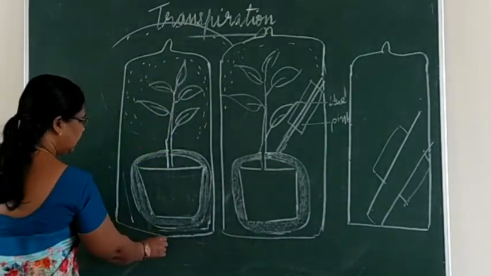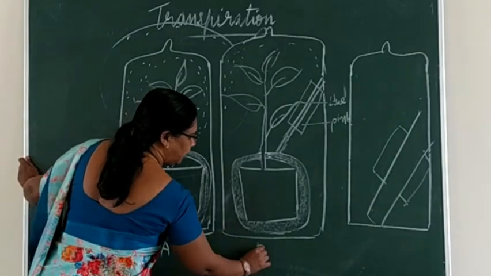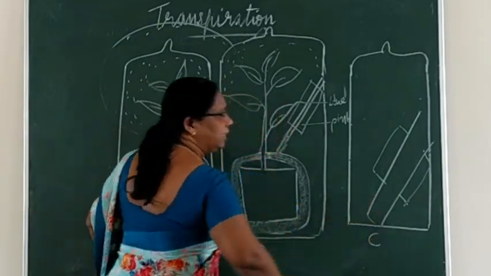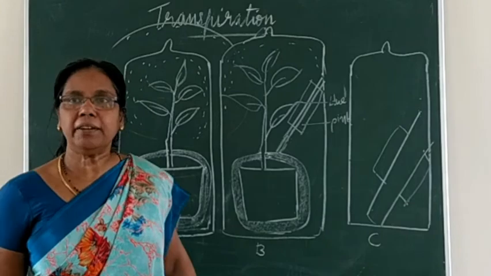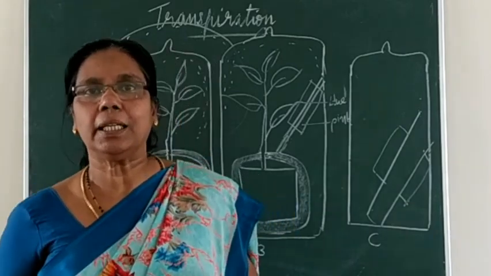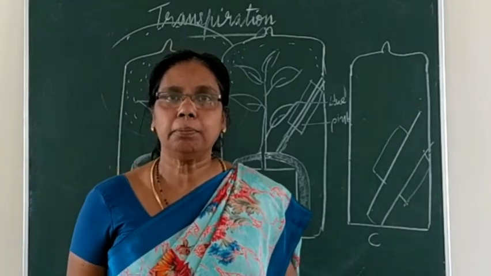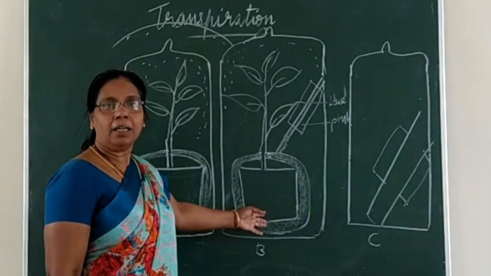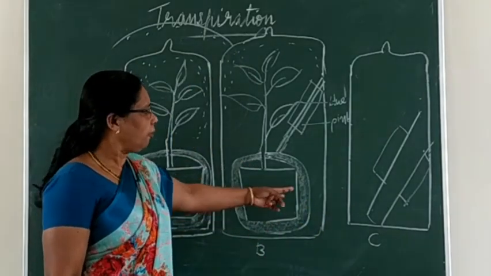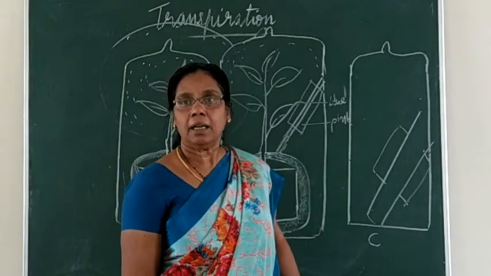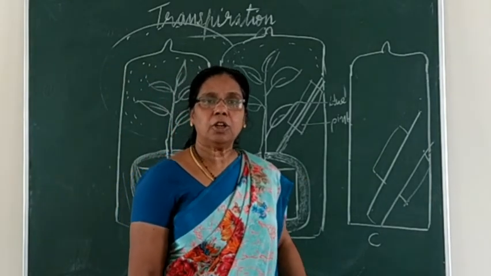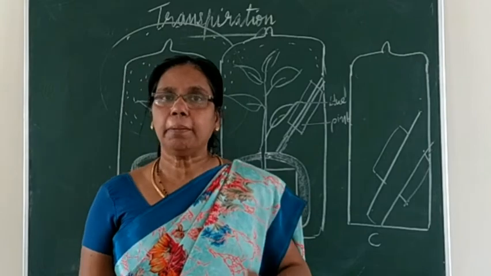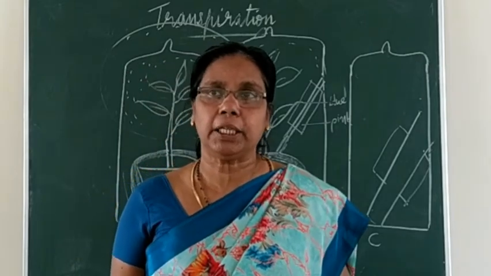So, let me say this is A, the second one is B, and the third one is C. Can you say which are the experimental setups and which is the control setup? Yes, A and B are experimental setups, whereas C is the control setup. This is also another experiment to demonstrate transpiration.